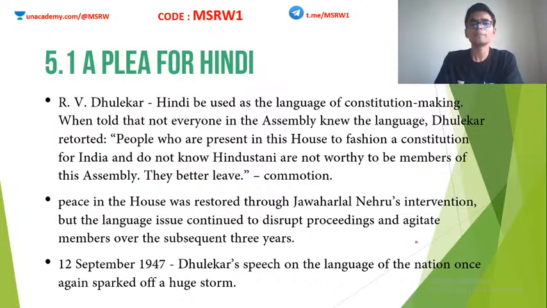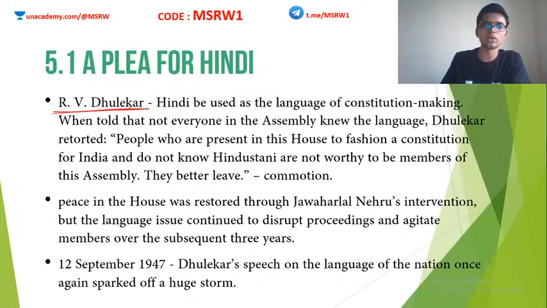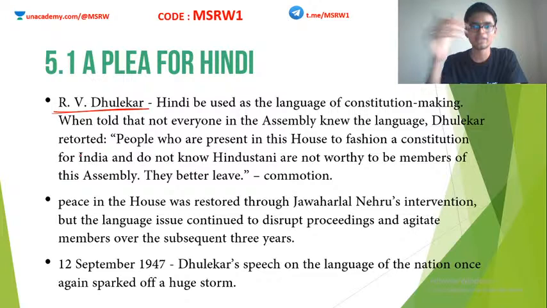Okay, so some of the nationalists actually wanted Hindi to be the official national language of India. A particular person from, I think, Uttar Pradesh, named R.V. Thulekar, said that Hindi should be the language of constitution making. At the beginning of the constitution making, in the early days of the Constituent Assembly, this person, Thulekar, said that Hindi should be the language used for making the constitution.